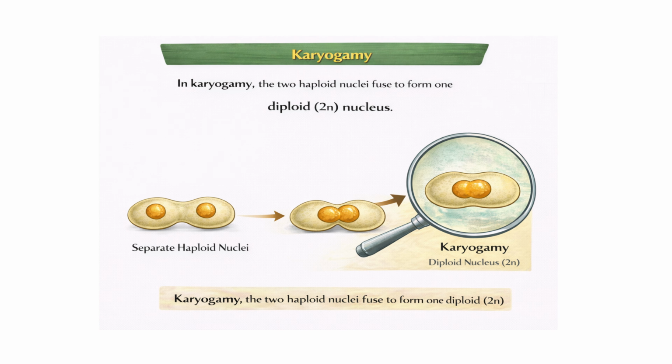The next stage is karyogamy, which means fusion of nuclei. In karyogamy, the two haploid nuclei fuse to form one diploid, which is 2N, nucleus. In simple words, now the two nuclei become one.